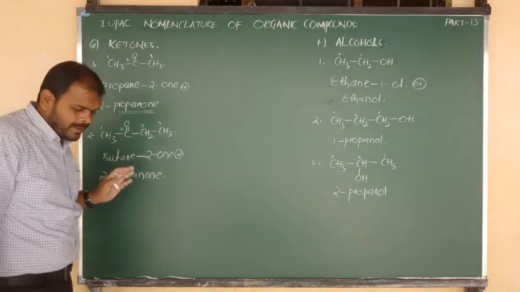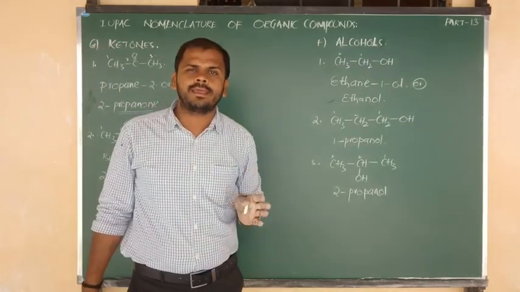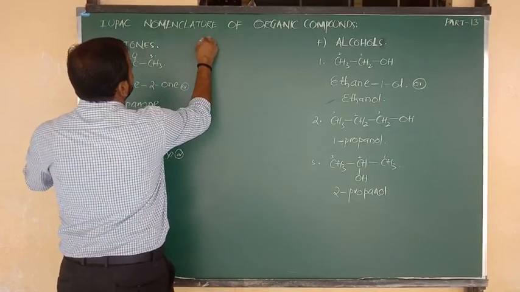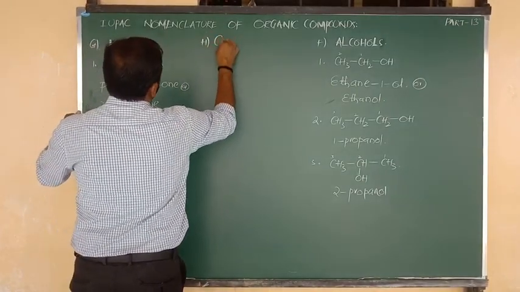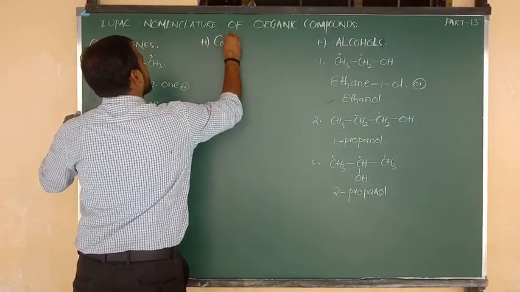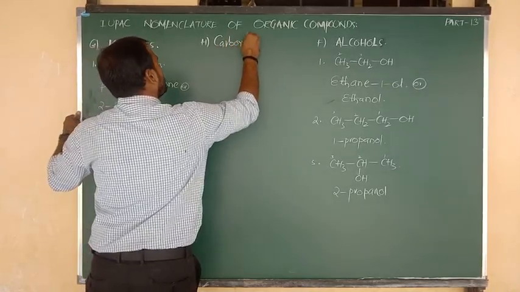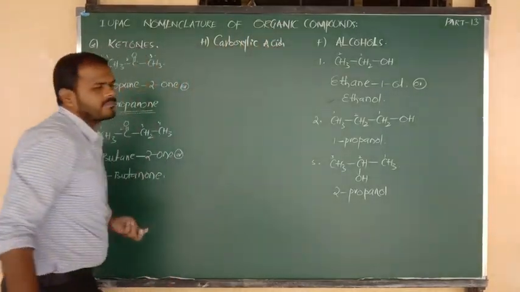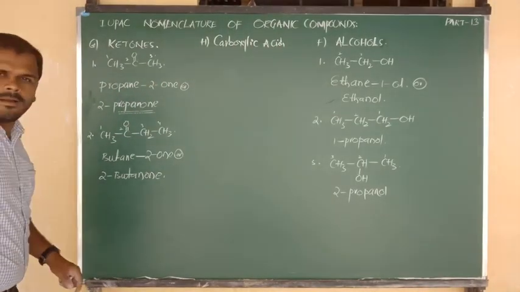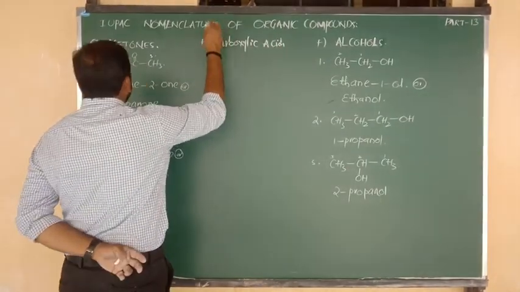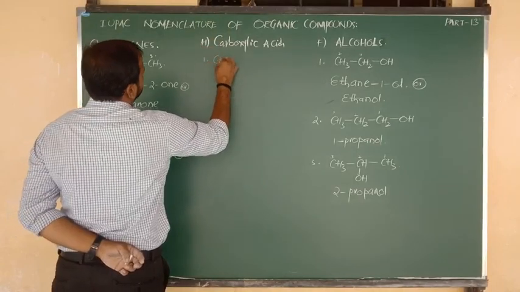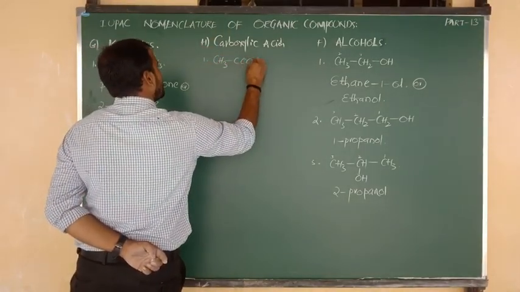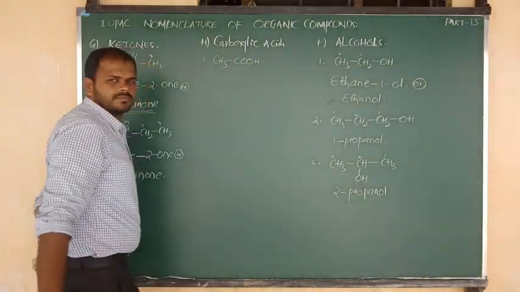Okay, yes beta. Now the last and final category, that is the nomenclature of carboxylic acids. I am going to consider compound number 1, that is CH3 bonded to COOH.